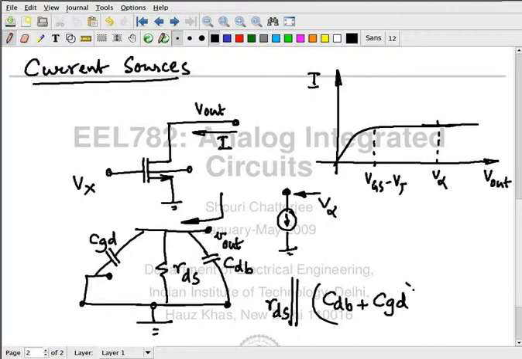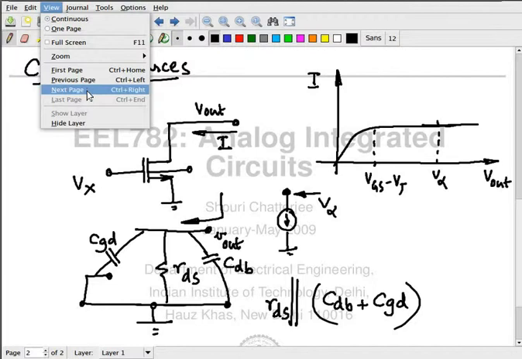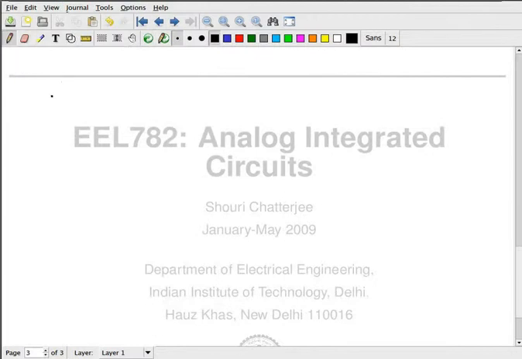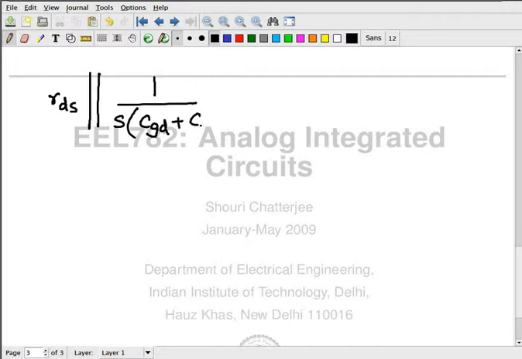Up to speed? Everyone knows Laplace transforms, I hope? Okay. So in that case, what I am going to see is RDS in shunt with 1 by S times (CGD plus CDB).